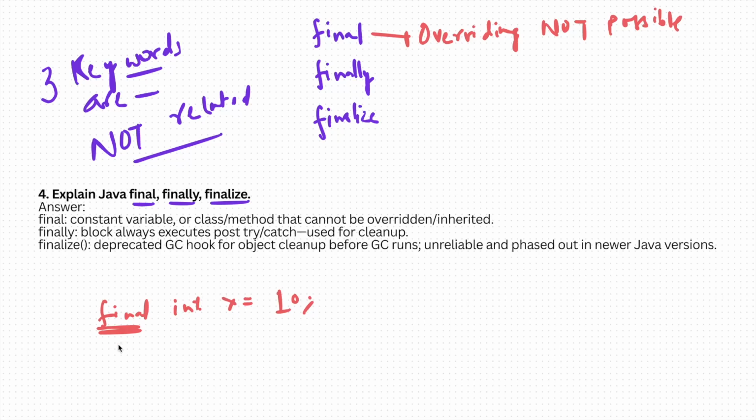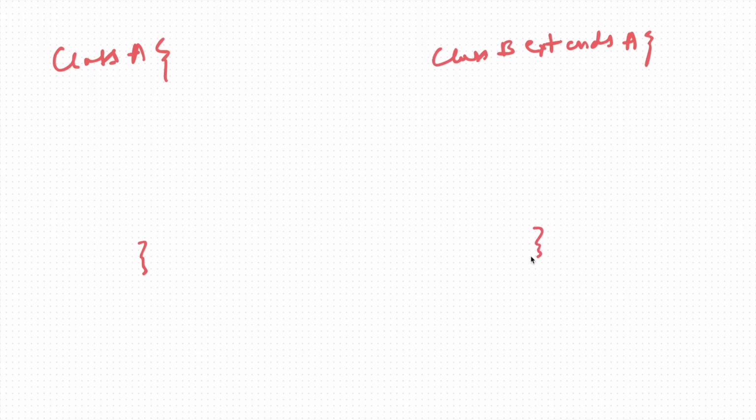Similarly goes for functions. If you define a function as final, no one can override it. In inheritance we can override certain functions. So for example, if I have class A with a certain function, and I have class B which extends A, I have here void doSomething with a certain implementation.